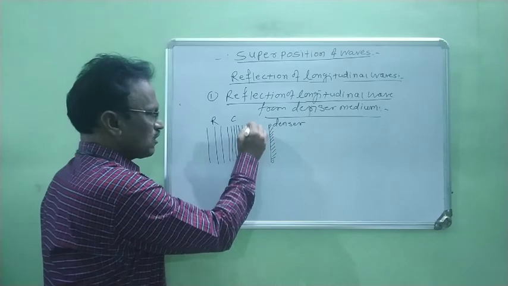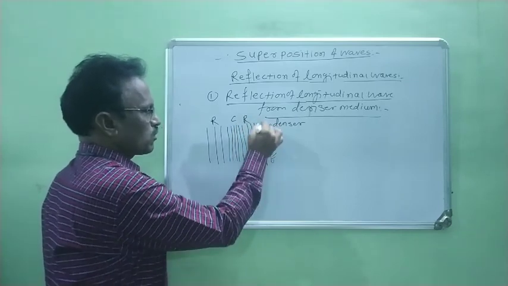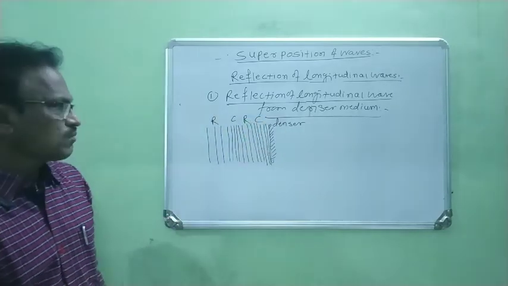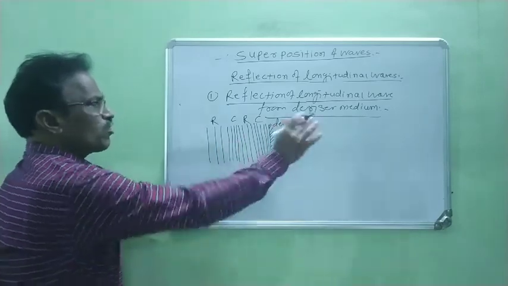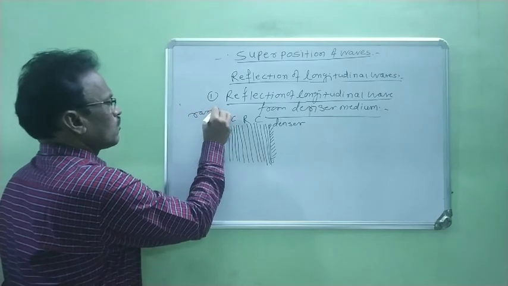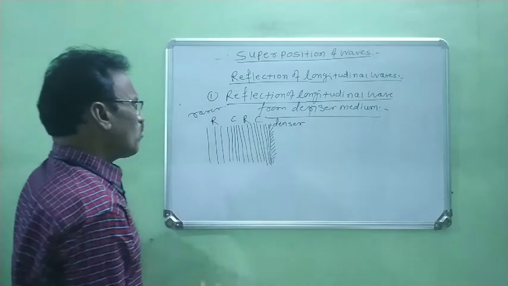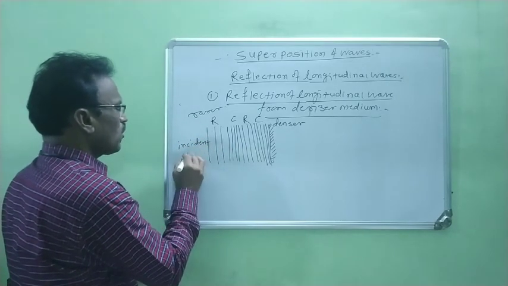Again there is rarefaction, and again there is compression. Again compression, right? This longitudinal wave travels through the rarer medium. This wave is also known as the incident wave.